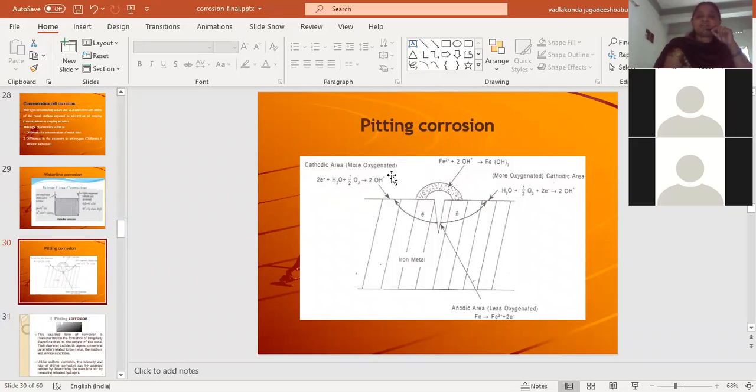Pits will be formed on the metal surface, and when it is exposed to air which has a sufficient amount of moisture, that leads to pitting corrosion. This is pitting corrosion, which takes place when the metal surface has pits on it. Pit means one type of hole.